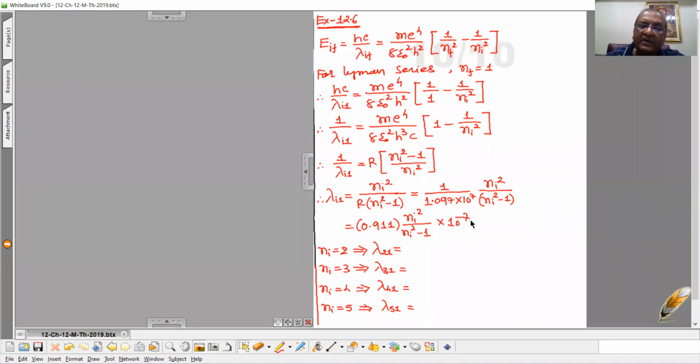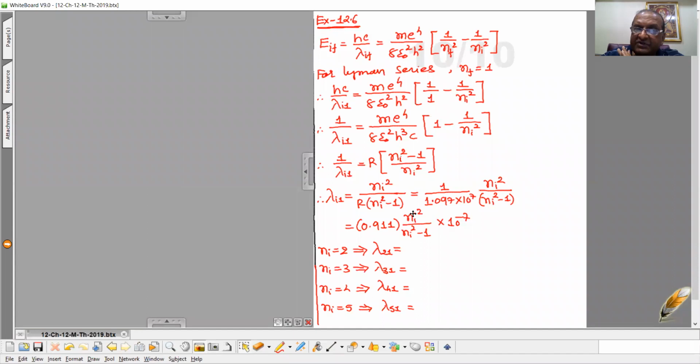Now the calculation becomes easy for us. For the first line of Lyman series, the transition is from 2 to 1. So in this equation, if we substitute ni equal to 2, then you will get the wavelength of the first line of Lyman series.